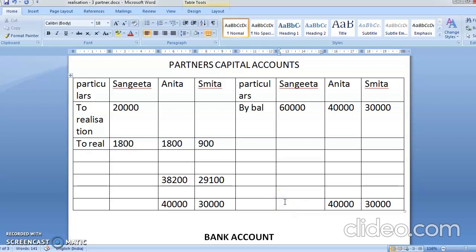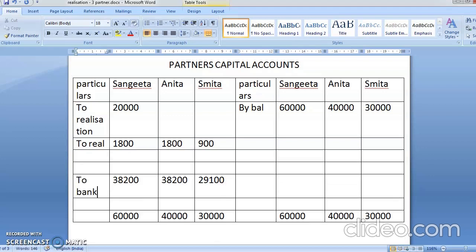Again here you are getting 60,000. So 60,000, from 60 first 40 goes, so 20,000 is left. 40,000 is left, and from 40,000 again 1,800 went, so 38,200.